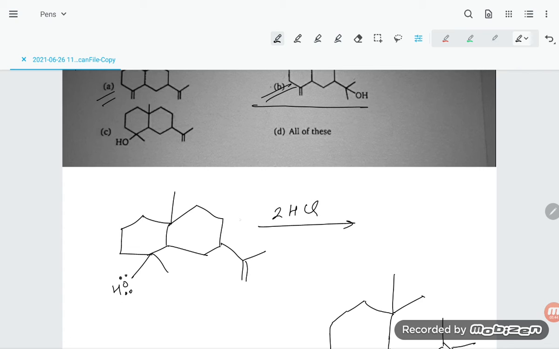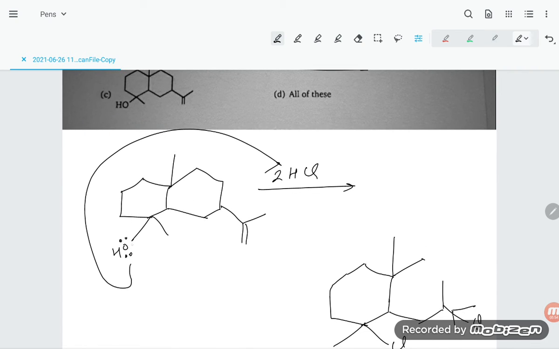If you are attracting, this lone pair is going to attract here, so the water molecule will be lost. So here, what will the chlorine do? Chlorine will get added, because it is losing a water molecule, so it will create a positive charge here.